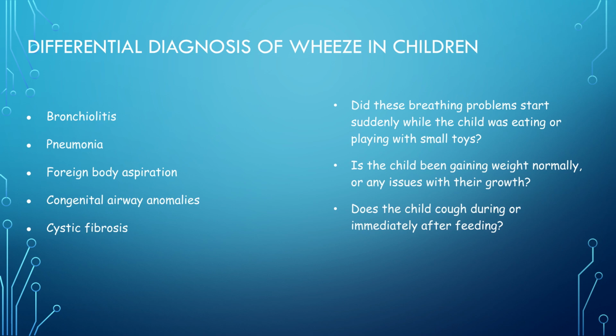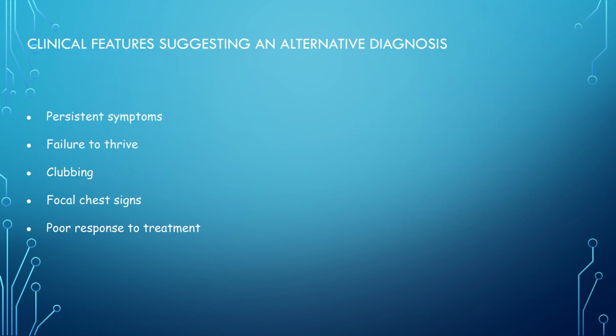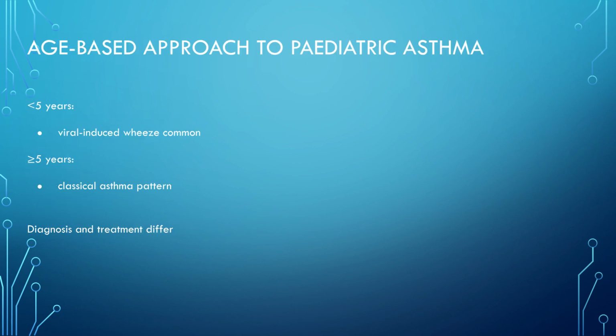Differential diagnoses of wheeze in children include bronchiolitis, pneumonia, foreign body aspiration, congenital airway anomalies, and cystic fibrosis. Asking key questions about onset, growth, and feeding can help differentiate. Clinical features that suggest an alternative diagnosis to asthma include persistent symptoms, failure to thrive, clubbing, focal chest signs, and poor response to treatment. The approach to pediatric asthma is age-based.